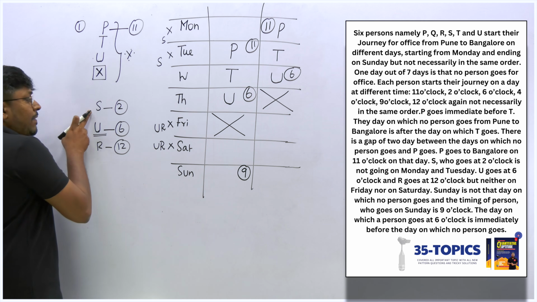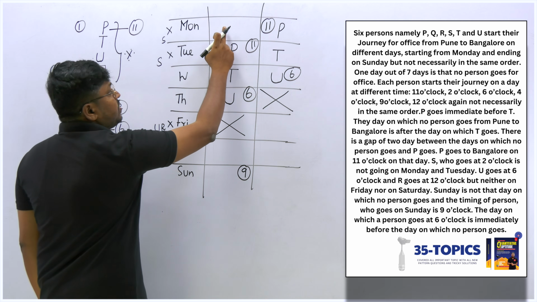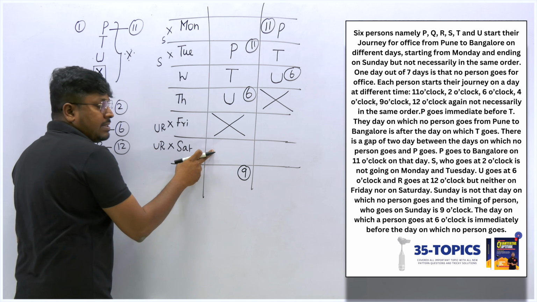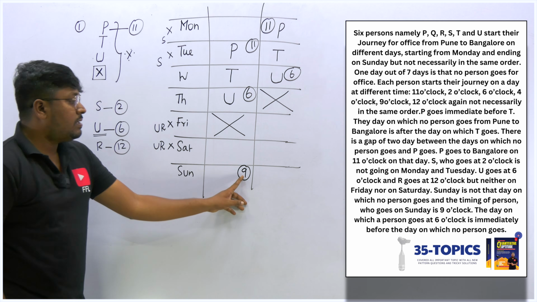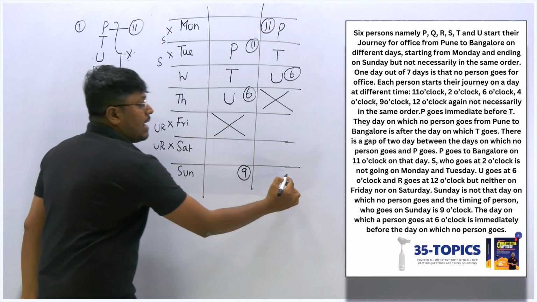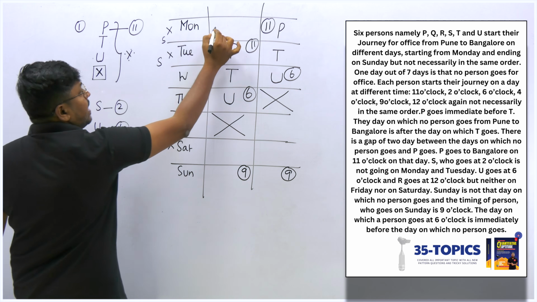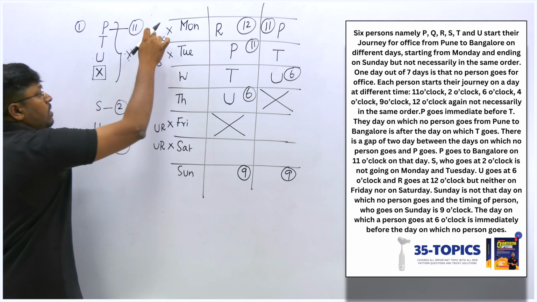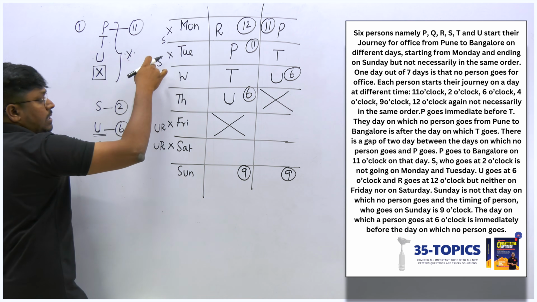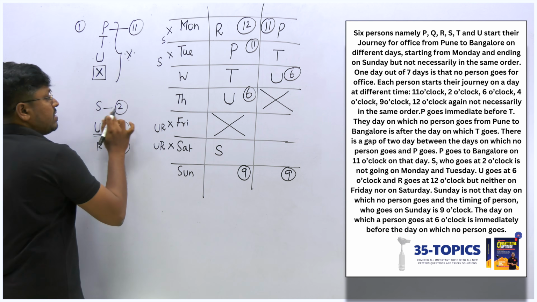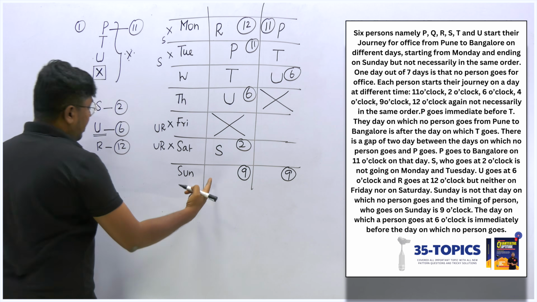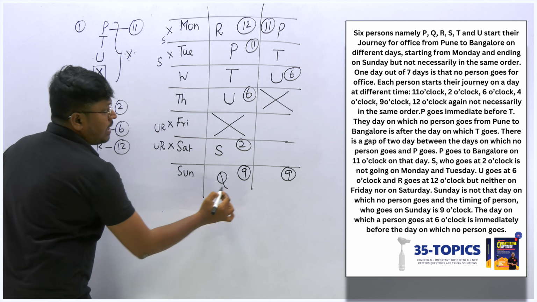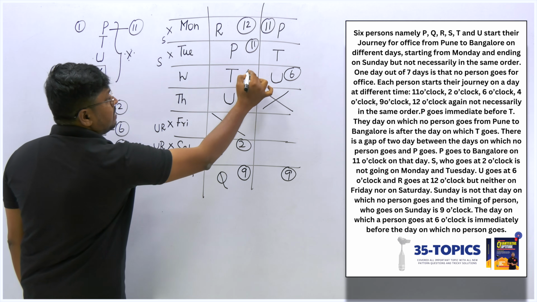Just listen here. If I take R, I should fix R only at this point. Why? Because we already know that R should not be placed on Saturday. And if I fix R here, this should be 12 o'clock, but we already fixed it as 9 o'clock. So there is only one chance for R. R should be placed here and this should be 12 o'clock. And we know that this place is not for S. So I should place only S here, which is 2 o'clock. Right, and then the remaining letter that we have is Q. So Q should be fixed here at 9 o'clock, and only one timing is remaining, which is 4 o'clock.